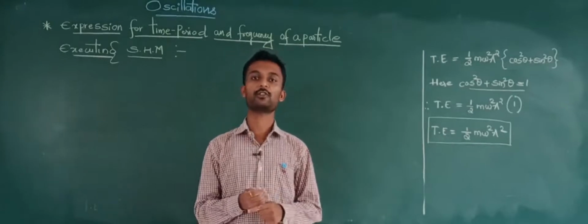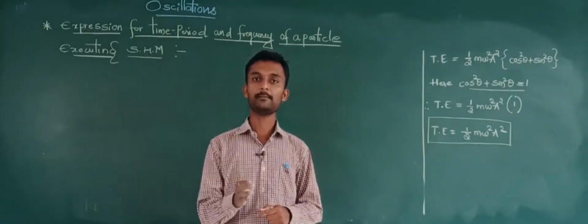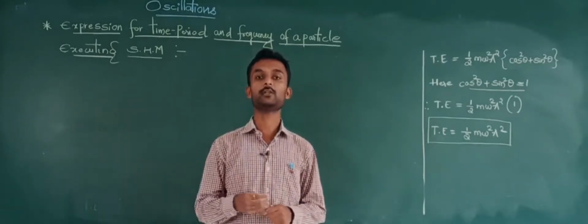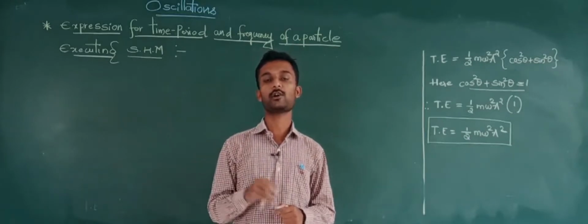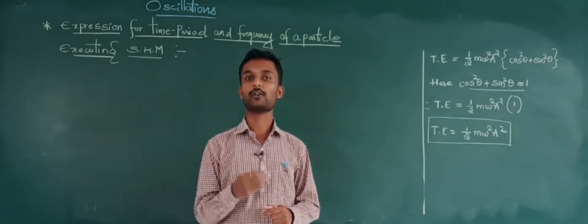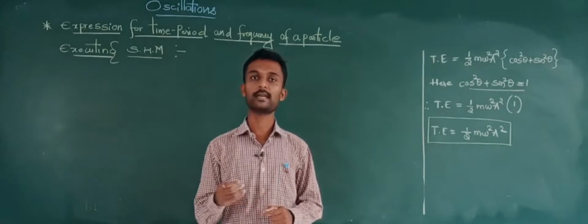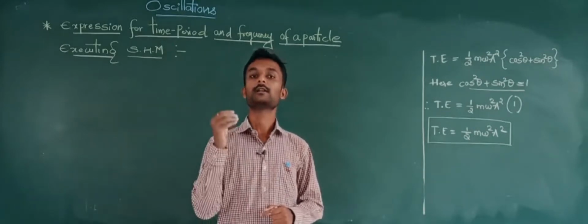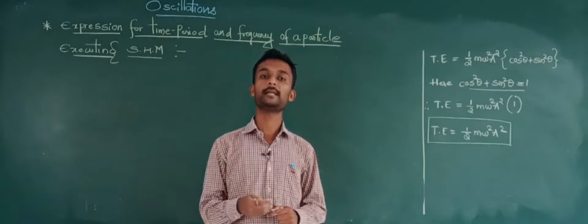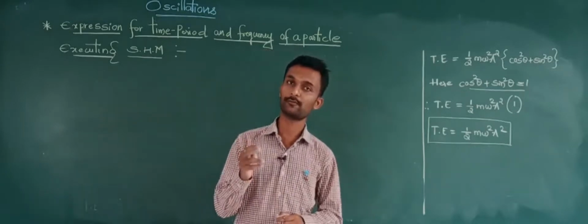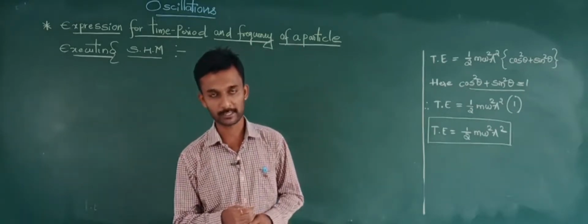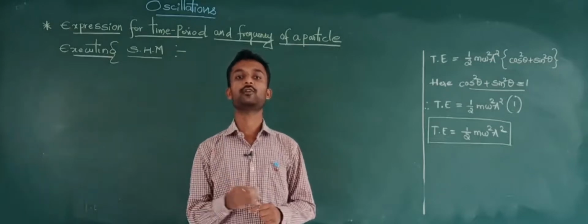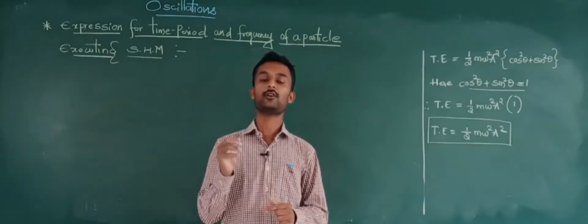The first definition: the time taken by the particle to complete one oscillation is called time period. In other words, the time required to complete one oscillation is called time period. We denote it by the capital letter T for time period.